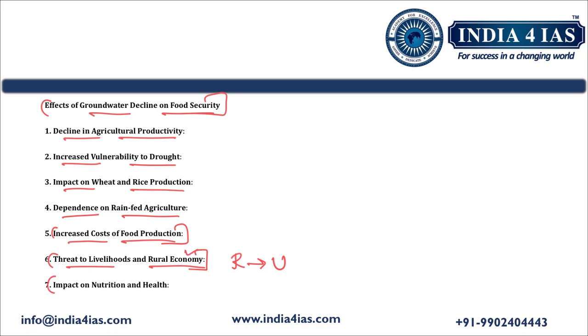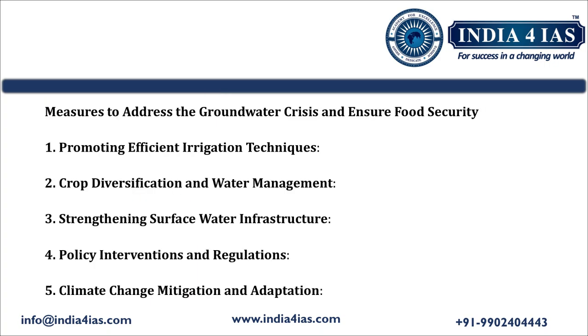Then the seventh point is impact on nutrition and health. Groundwater depletion reduces food production. This will in turn impact the availability and accessibility of nutritious foods like vegetables, pulses, and fruits. So this in turn leads to nutritional deficiencies and rising malnutrition levels, particularly among vulnerable populations like children and pregnant women. After addressing the impact of the decline in groundwater on food security, we should also talk about the measures to address the groundwater crisis in order to ensure food security in India.